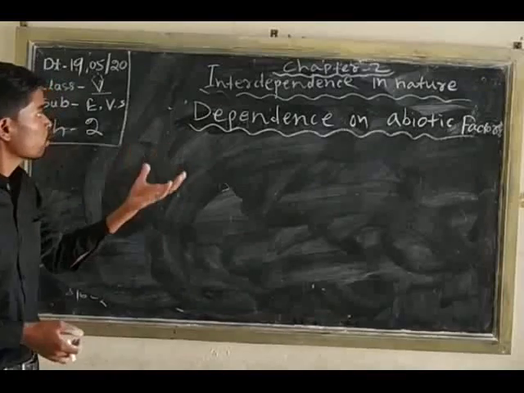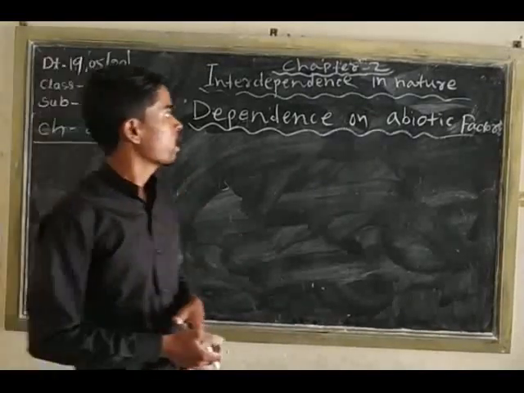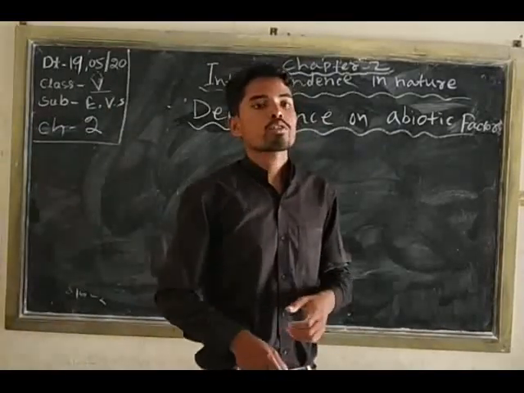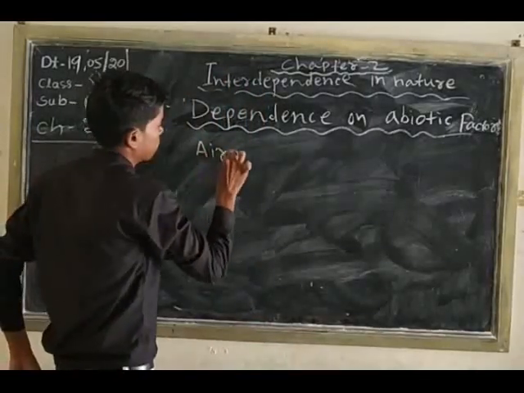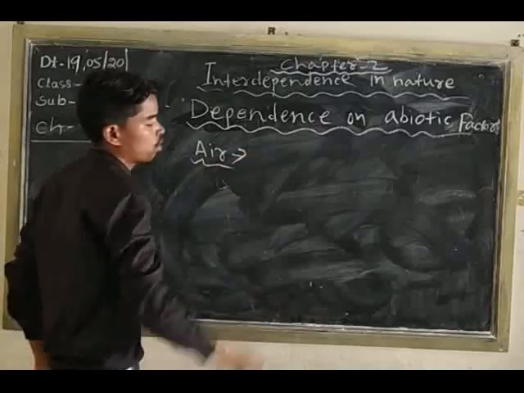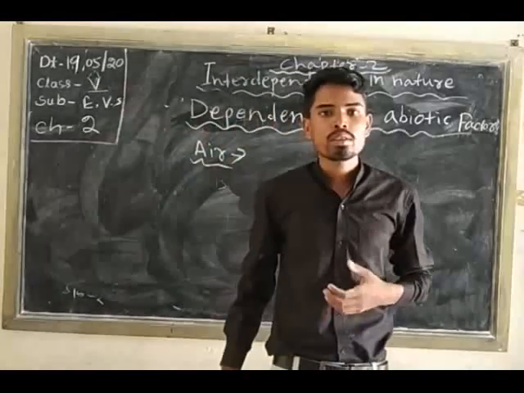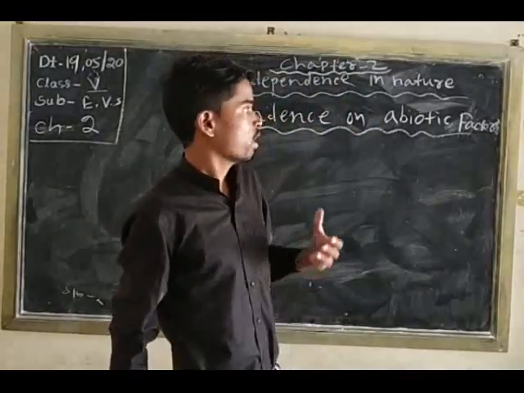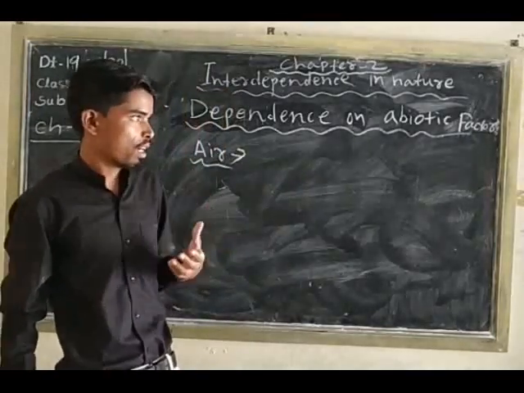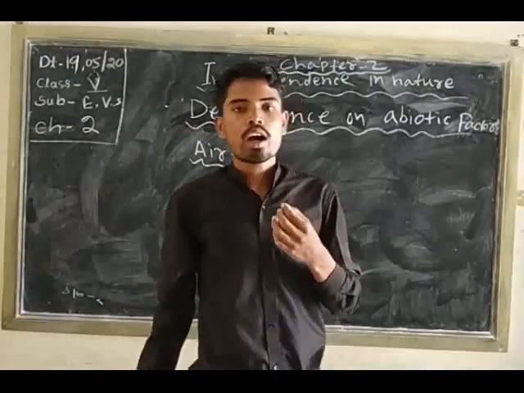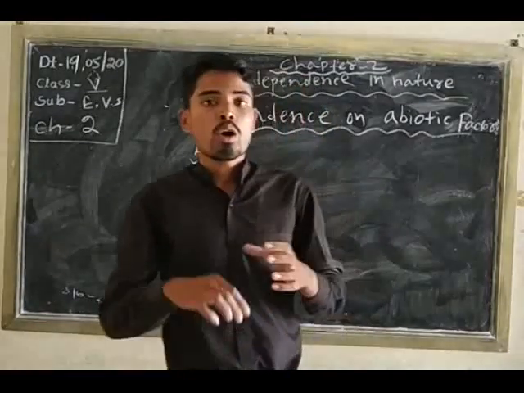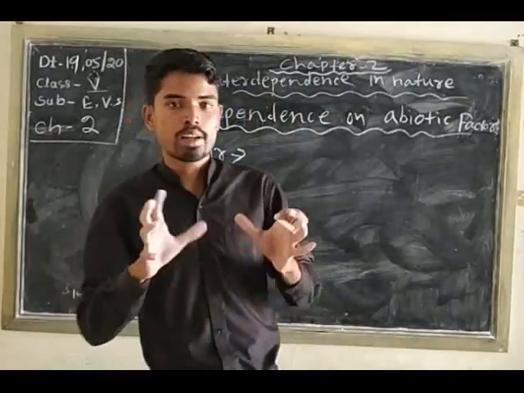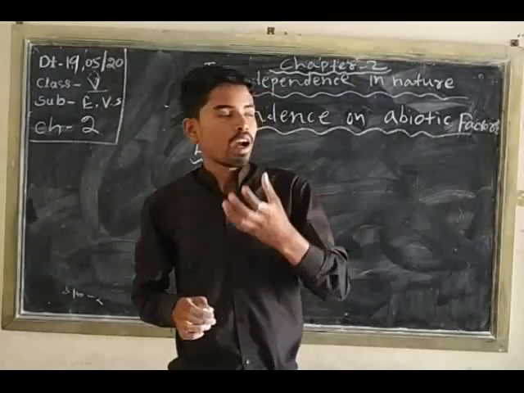Next, we come to dependence on abiotic factors. Abiotic factor means air. You know from the first chapter about different gases like carbon dioxide, oxygen, and nitrogen. All these gases are present on the earth.